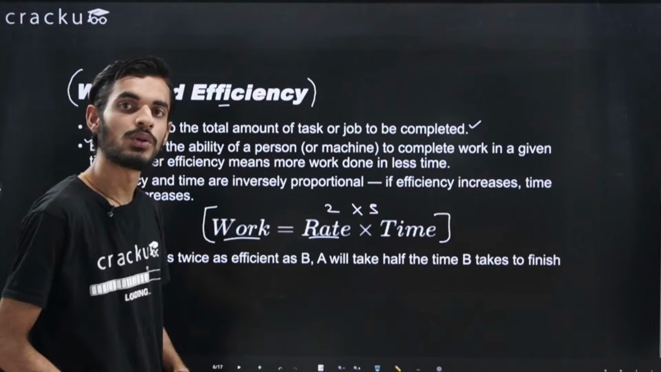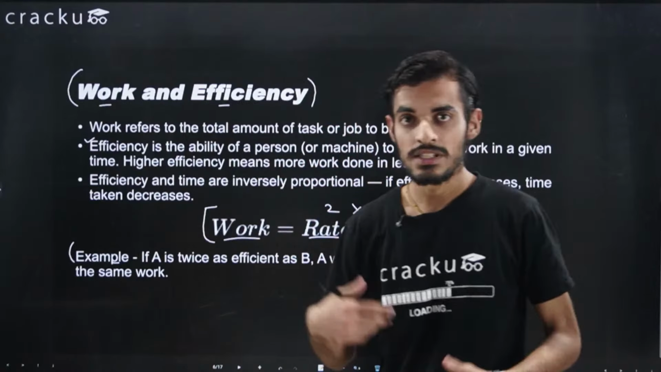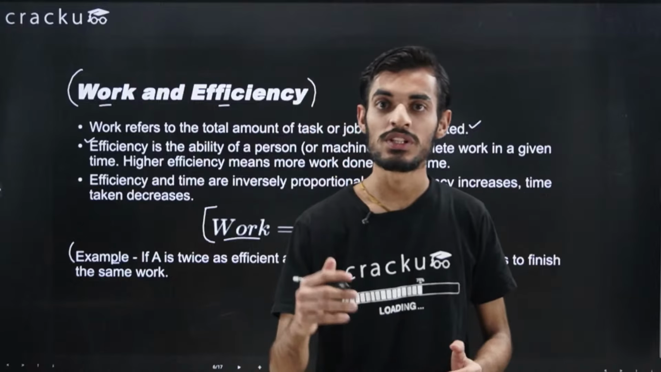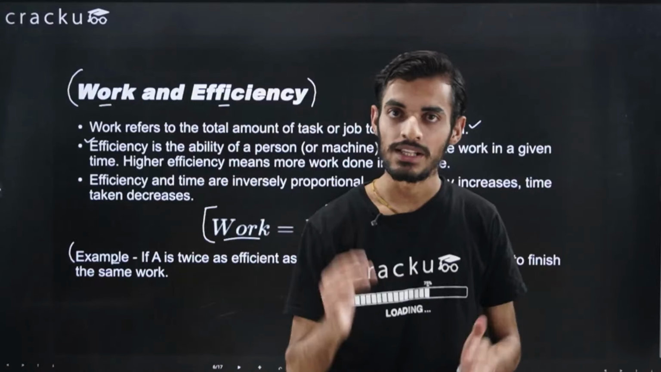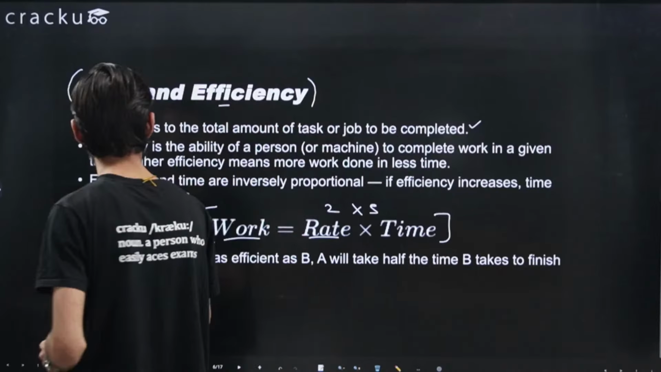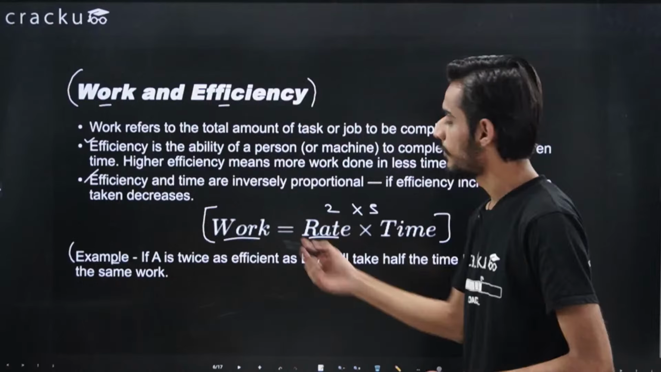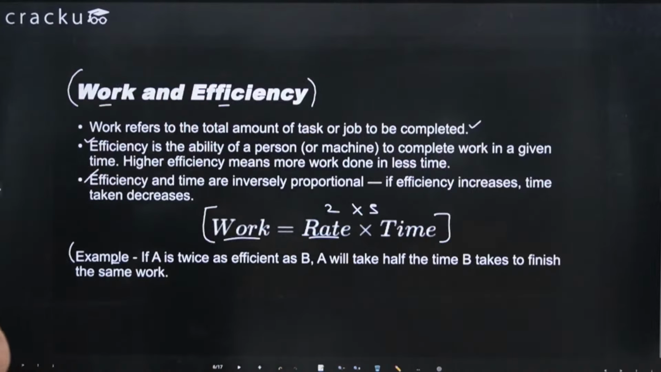Like I told you, the efficiency and time are inversely proportional. So if the efficiency is more, then the time will be less, right? The person who is more efficient will take less amount of time to do a certain piece of work. Okay, so that was the basic understanding of this particular slide. Okay, the work is related to time, and I've also taken one example.